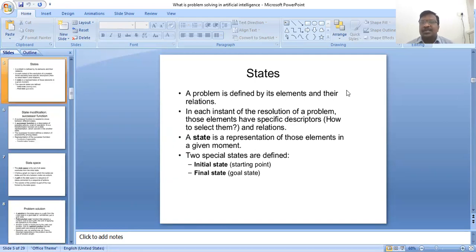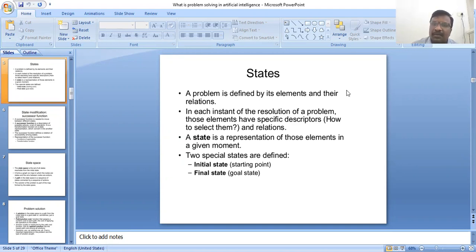Next one is the state. A problem is defined by its elements and the relations. In each instant of the resolution of the problem, those elements have specific descriptors. That means selecting them under relations. That is the state.